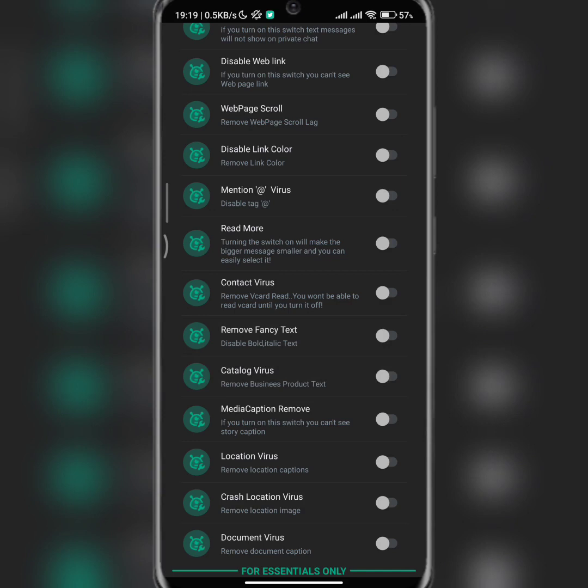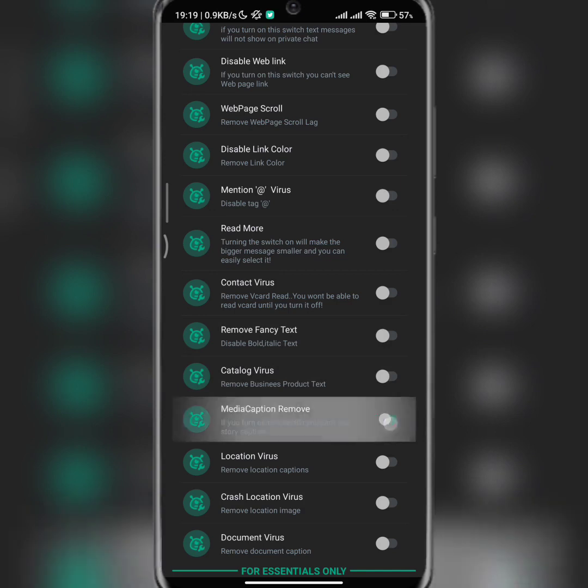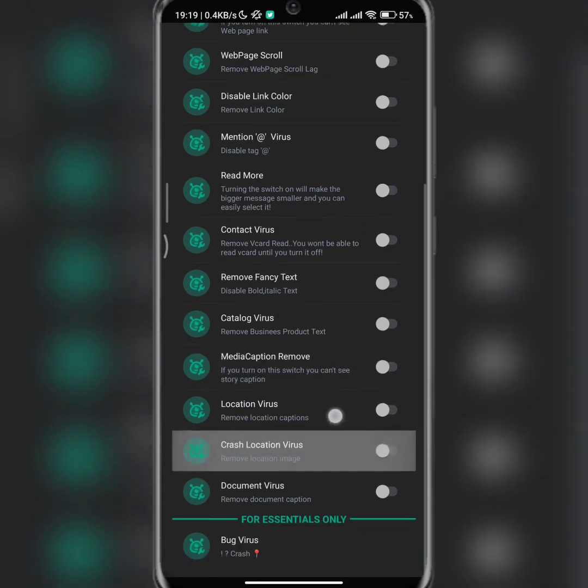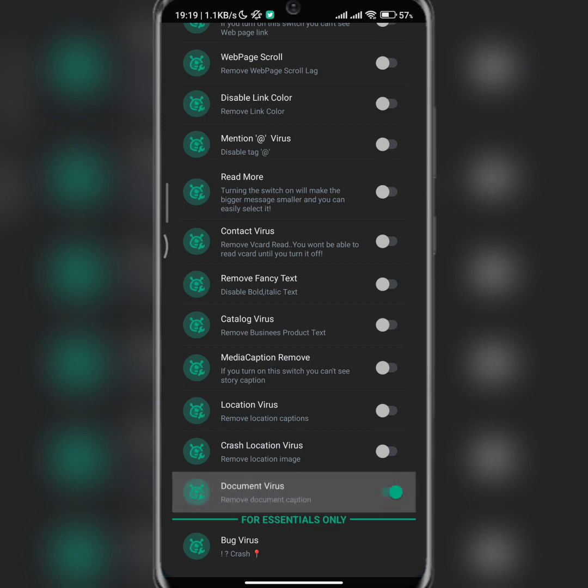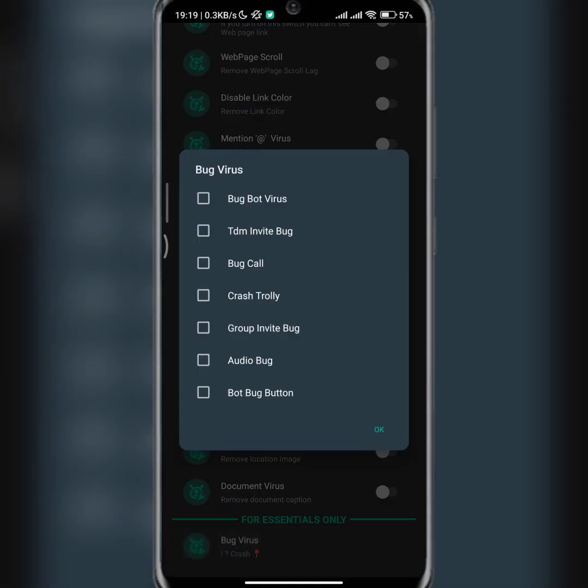Now if you read through all this, you understand the essence of those buttons. So media caption will be removed if you activate that. Location virus, you remove location caption if you do that. So these things are not virus though. They are like effects. Okay, so you seeing virus shouldn't panic. It's like forcing something to do what you want. So that's why the virus is there. So document virus, remove caption for that if you want to remove caption from your document.